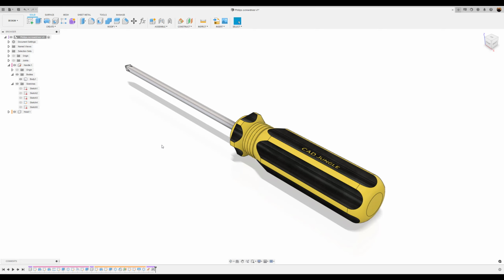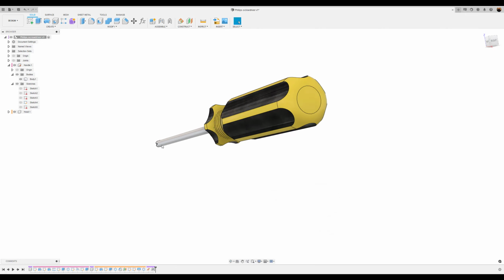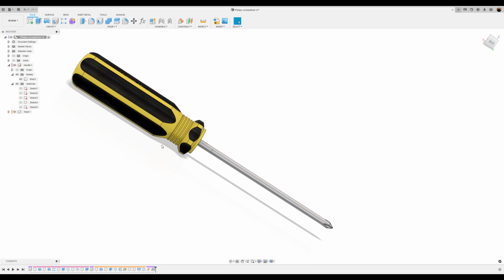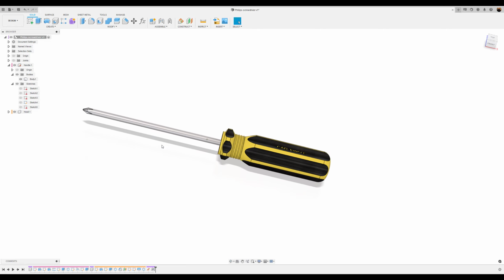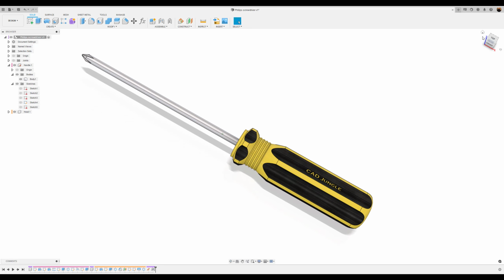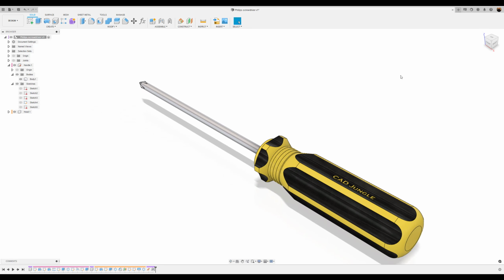In today's exercise, we're going to be modeling this Phillips head screwdriver. Okay, let's dive right in.